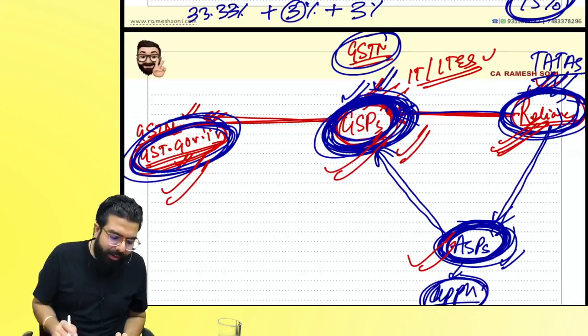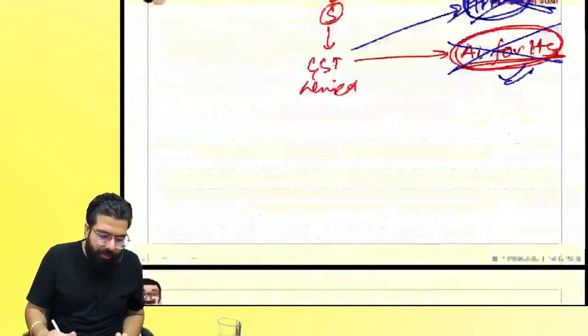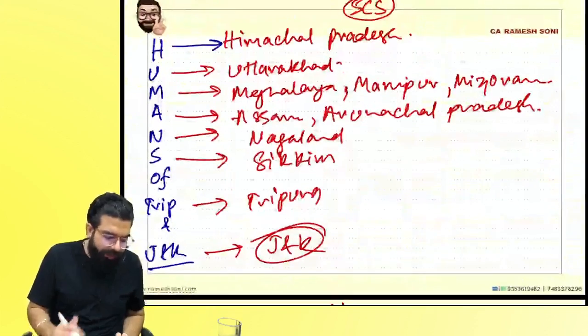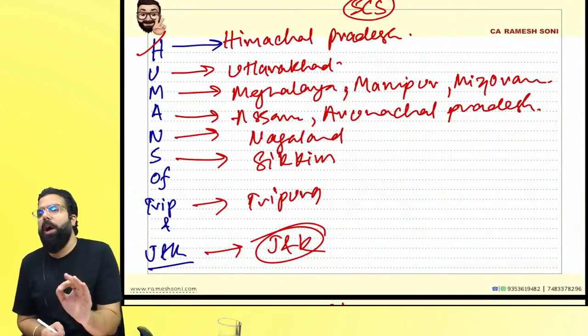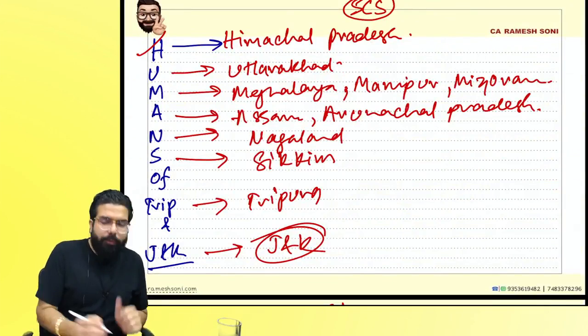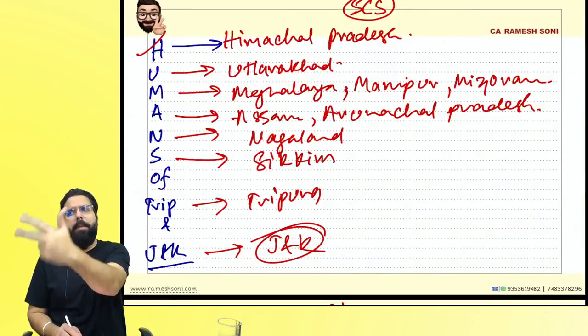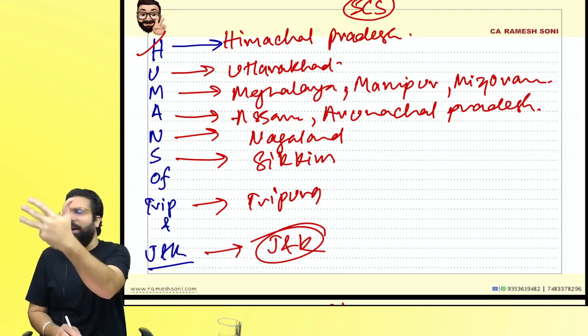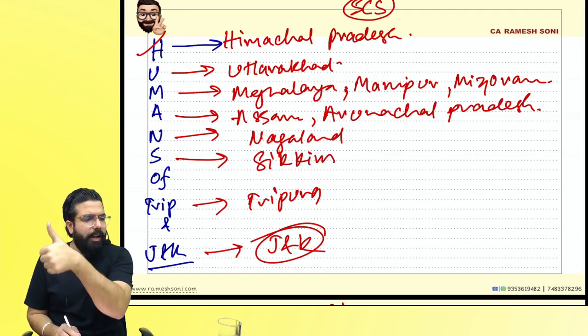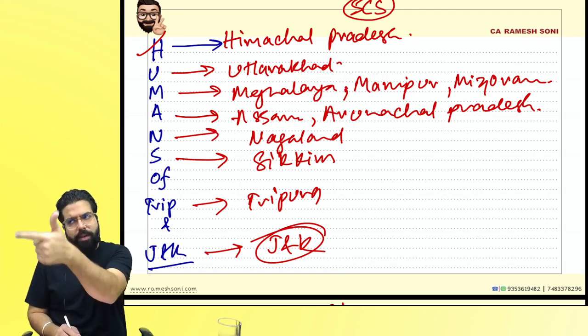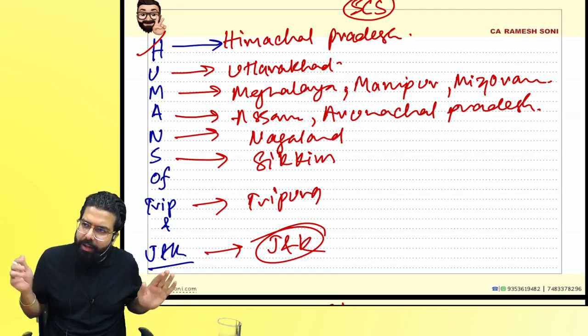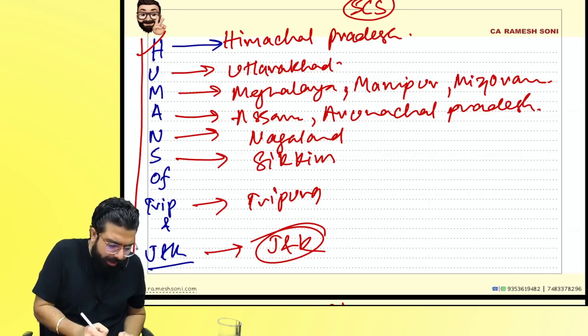What is a special category state, everyone? We went ahead and learned about special category states, which is HUMANT-J. H for Himachal Pradesh, U for Uttarakhand, M for Meghalaya, Mizoram, Manipur, A for Arunachal, Assam, N for Nagaland, T for Tripura, J for Jammu and Kashmir. Are we clear?